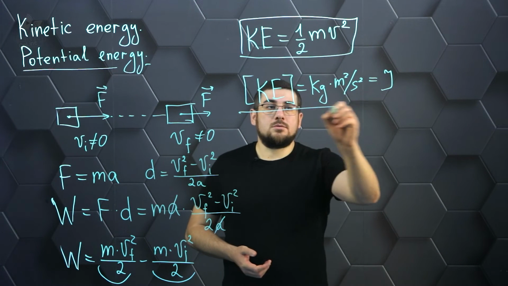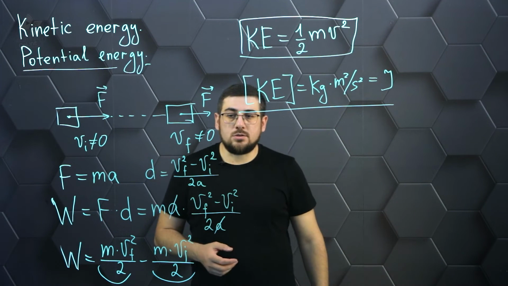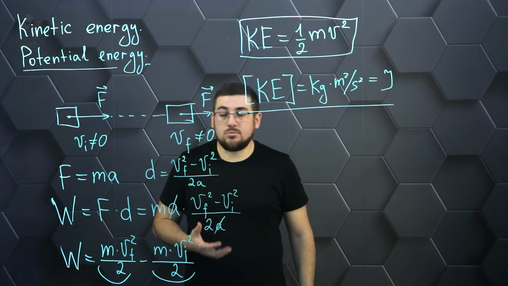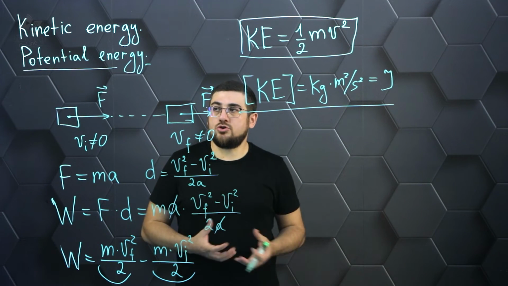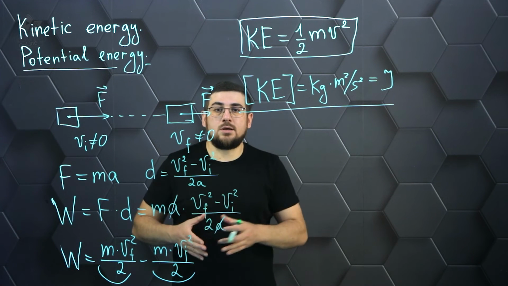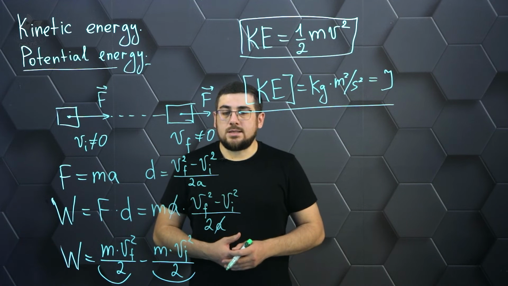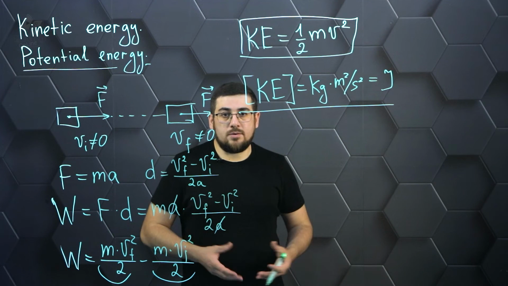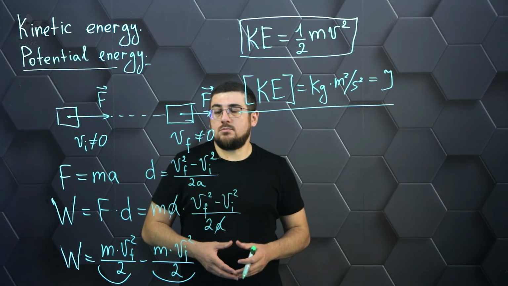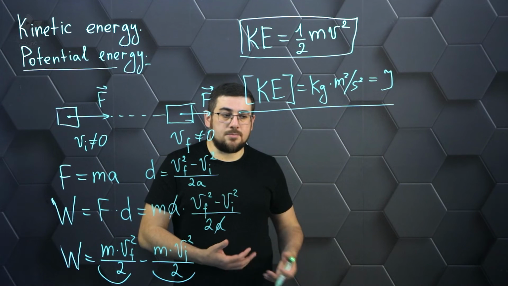So, let's move on. Now the next type of energy, which is also very important for analyzing many phenomena and which describes the state of systems, not only consisting of one body but maybe many bodies, is the interaction energy. When bodies interact with each other, certain forces appear. For example, we are attracted to the Earth, and in this case the force of attraction acts on us.